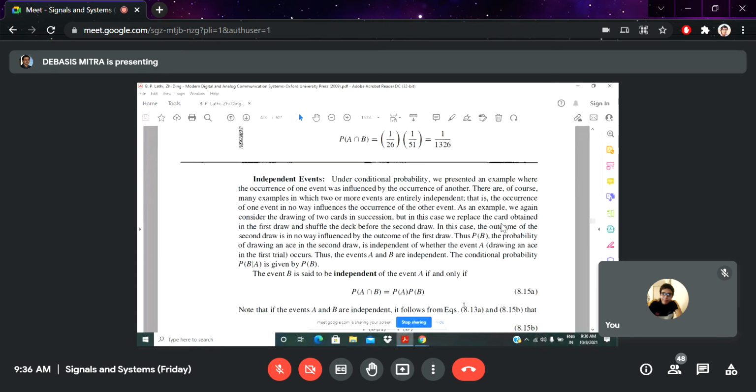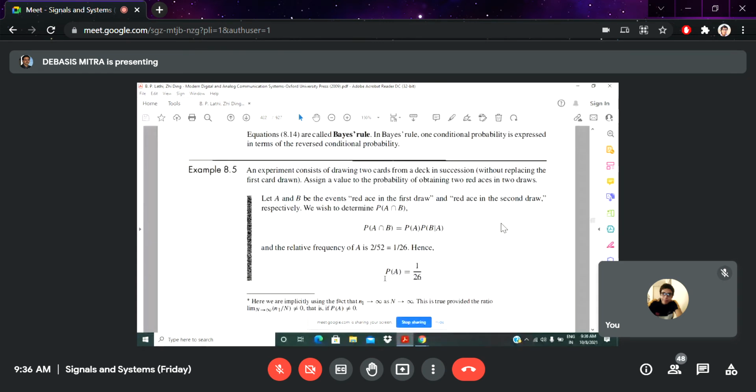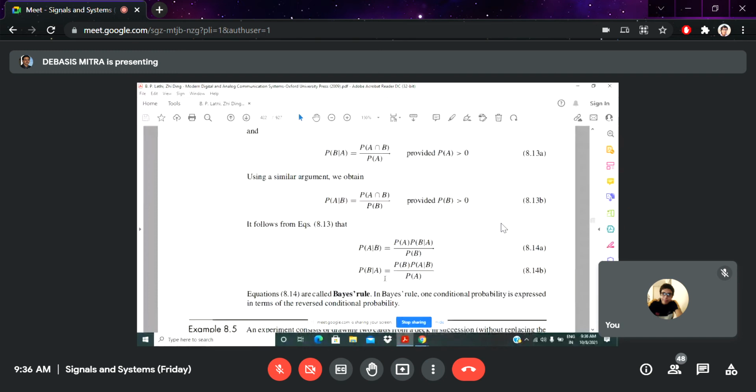The event B is said to be independent of event A if and only if these conditions hold. Now think about the intersect of these two, which can be written like that.